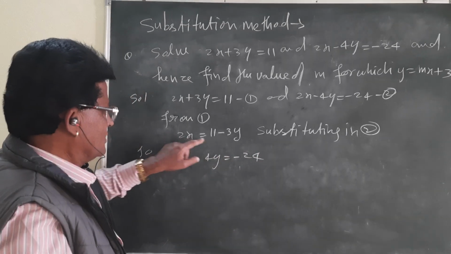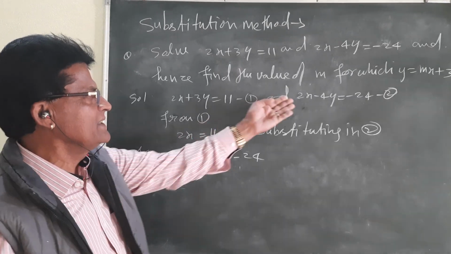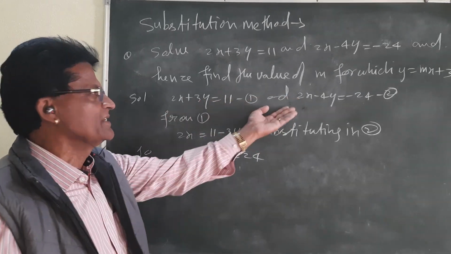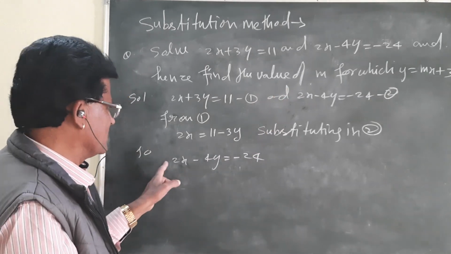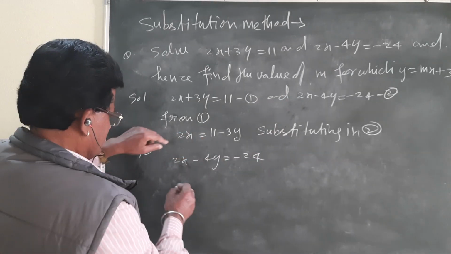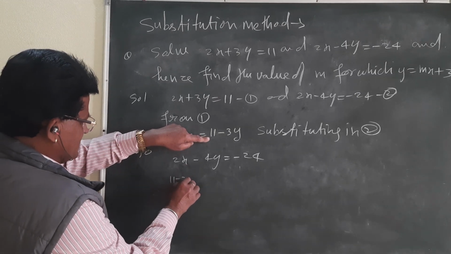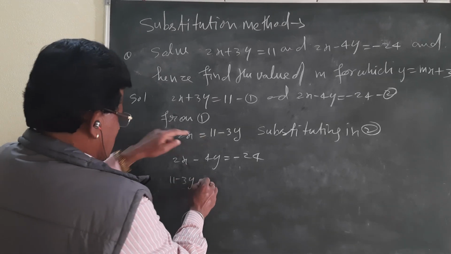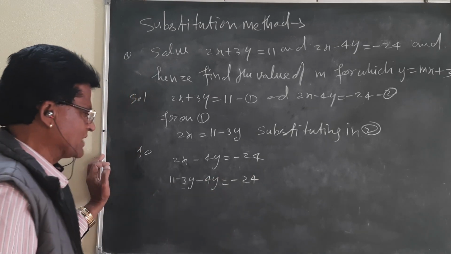Actually, you can take x equal to 11 minus 3y by 2. But here it is given 2x, that is why I think it will be easy. No need to add one more step. Write the value of 2x: in place of 2x, you write 11 minus 3y. And minus 4y is equal to minus 24.